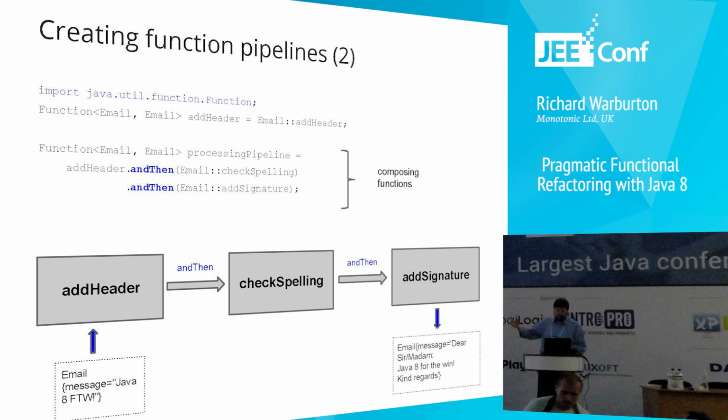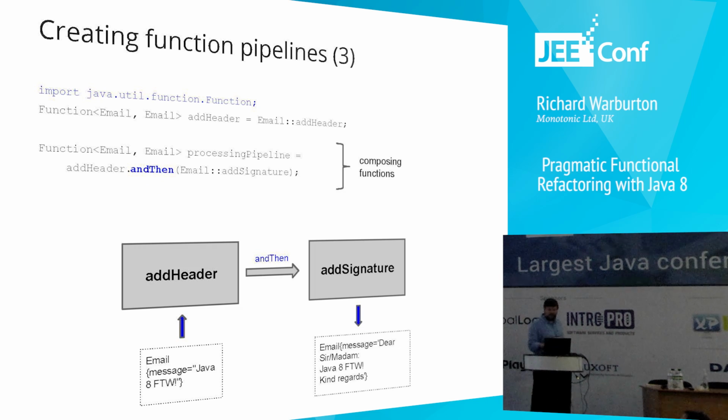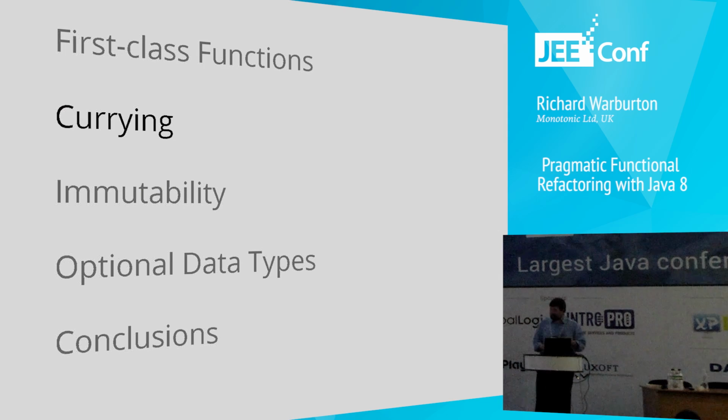So here's an example of us taking our processing pipeline, which is going to add the header and then check the spelling and then add the signature. But I could just as easily build up a simpler pipeline that adds the header and the signature but doesn't change the spelling or doesn't change the body of the method. So by taking individual small functions that we can compose together for reuse, it gives us more flexibility when building these things up in a pipeline. So that was first-class functions.